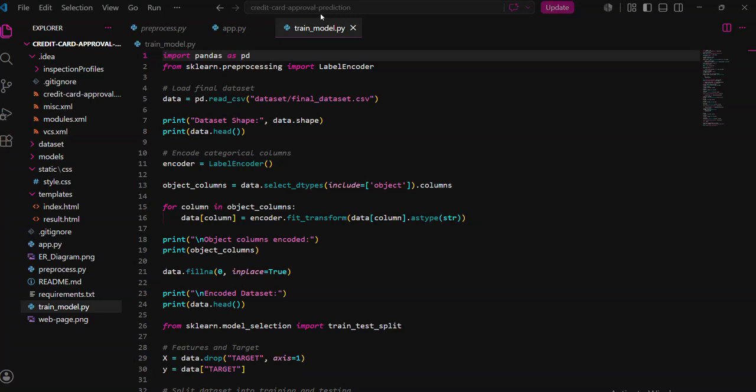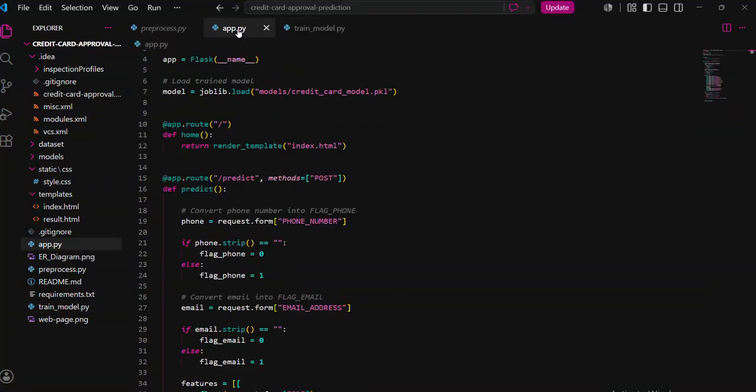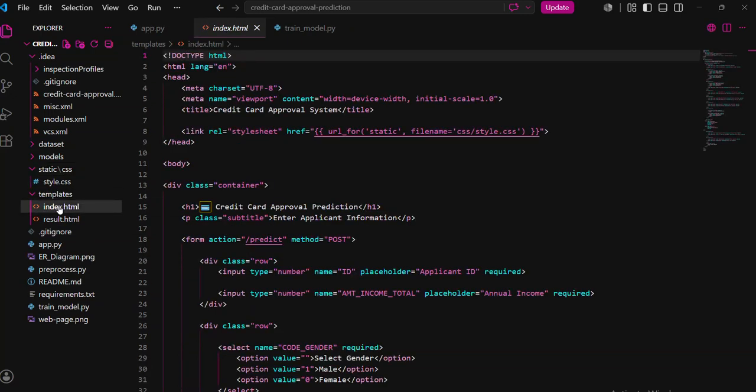We have used the following technologies to develop the project: Python for programming, Flask for developing the web application, HTML and CSS for designing the user interface. This is the static CSS file and this is the HTML file.